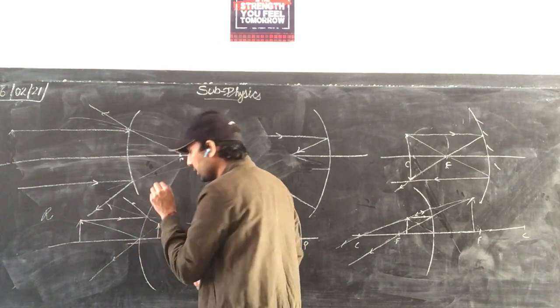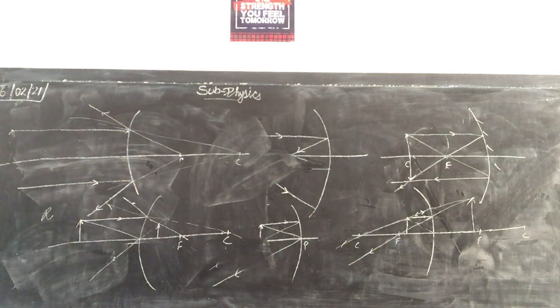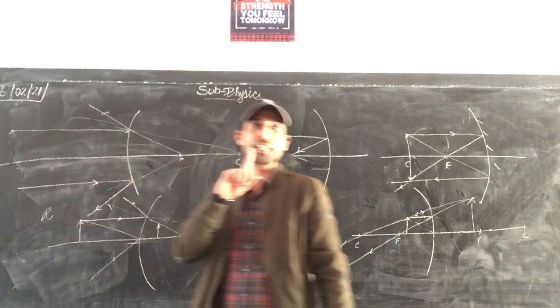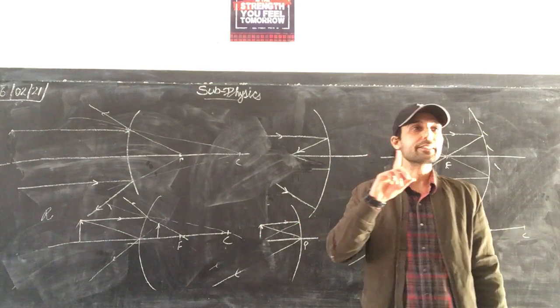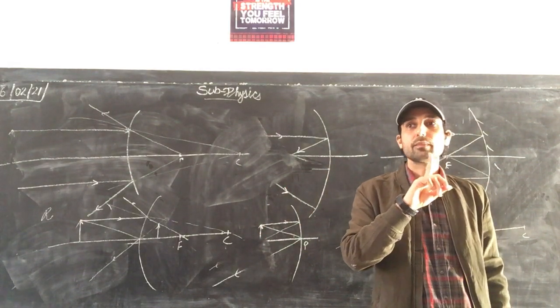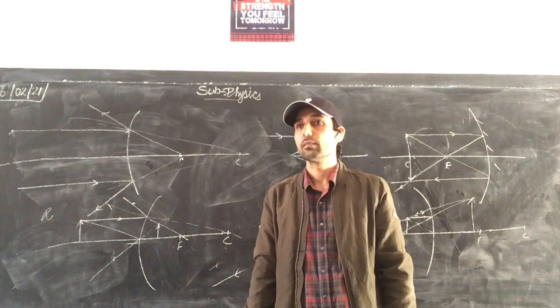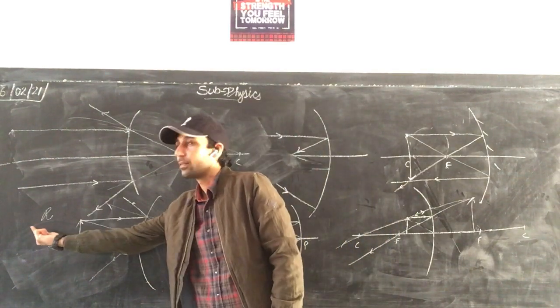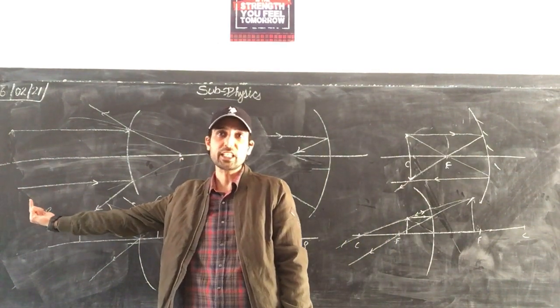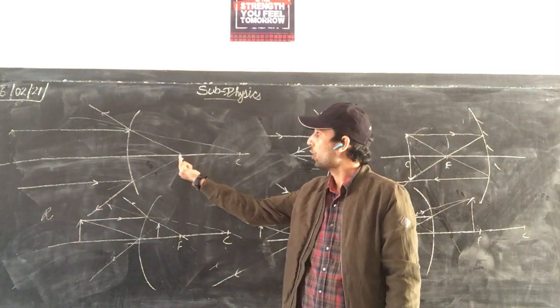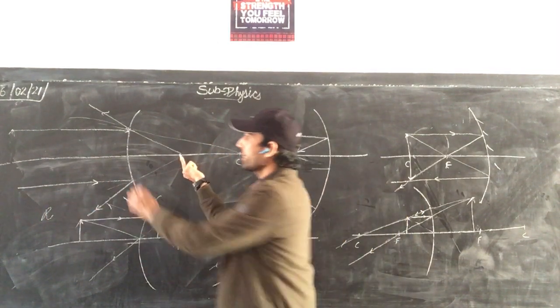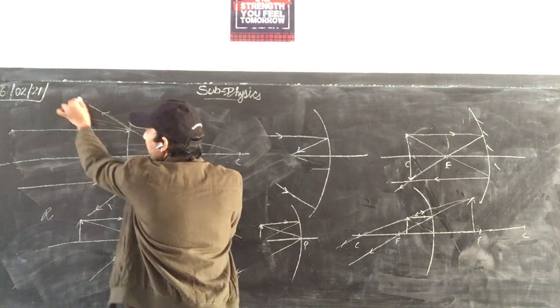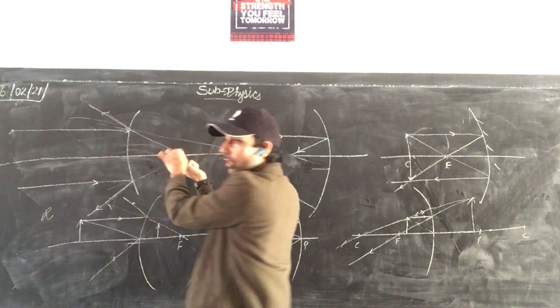Here the image is formed. So see here what is happening. Yes, convex mirror. Look here. When the object is at infinity, the image is formed at focus.